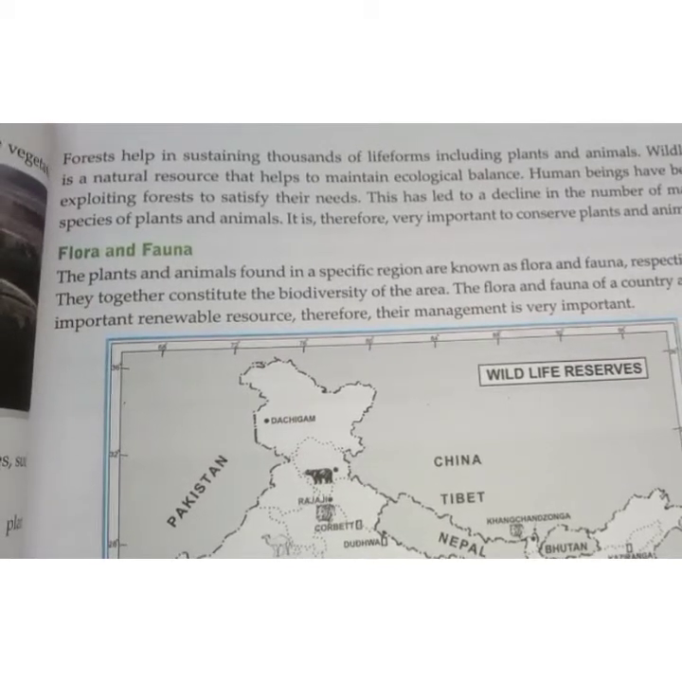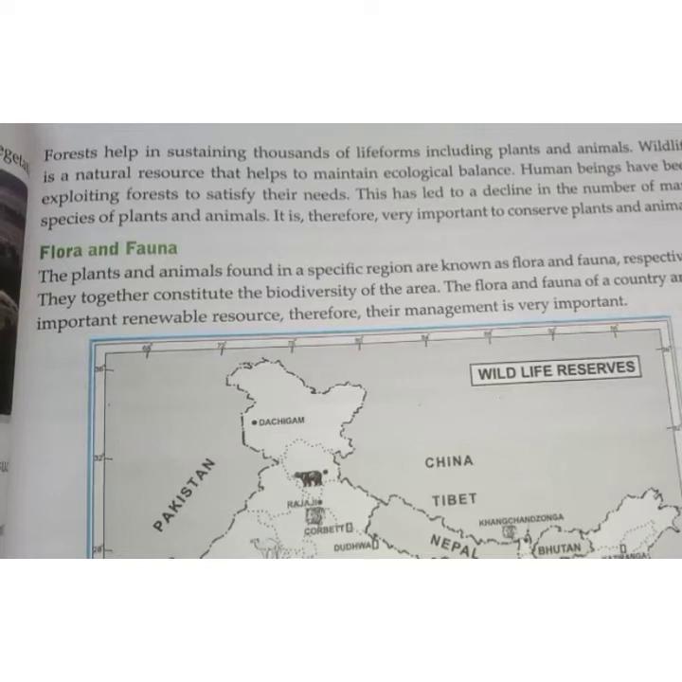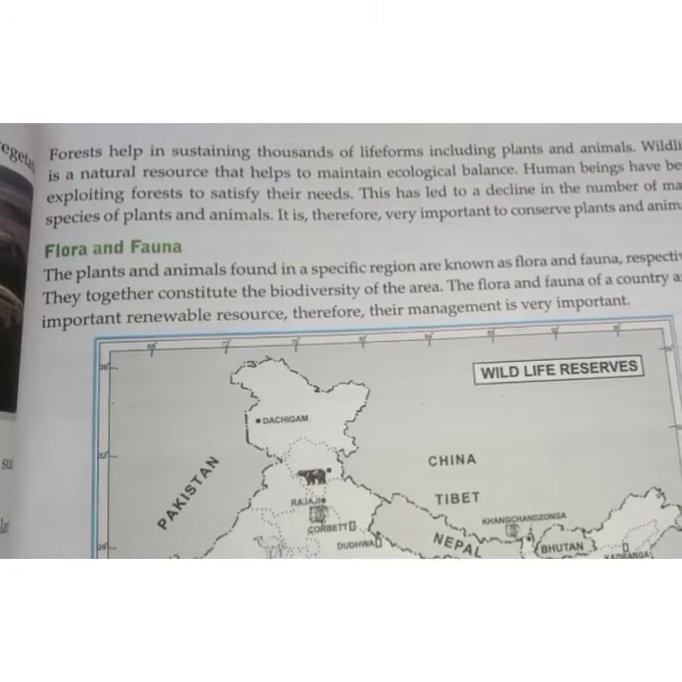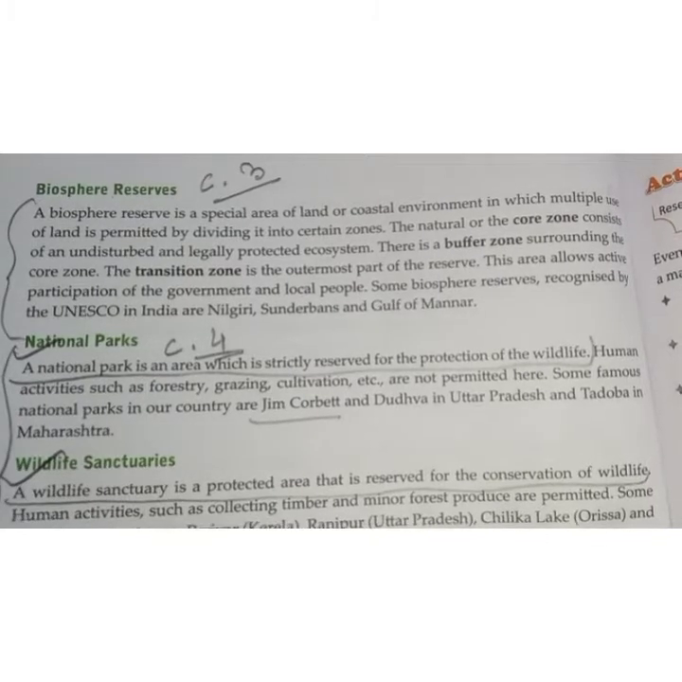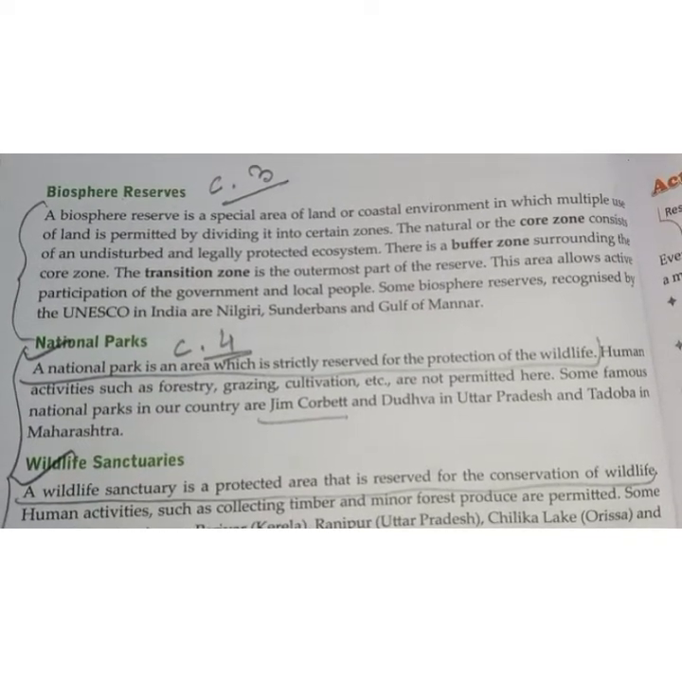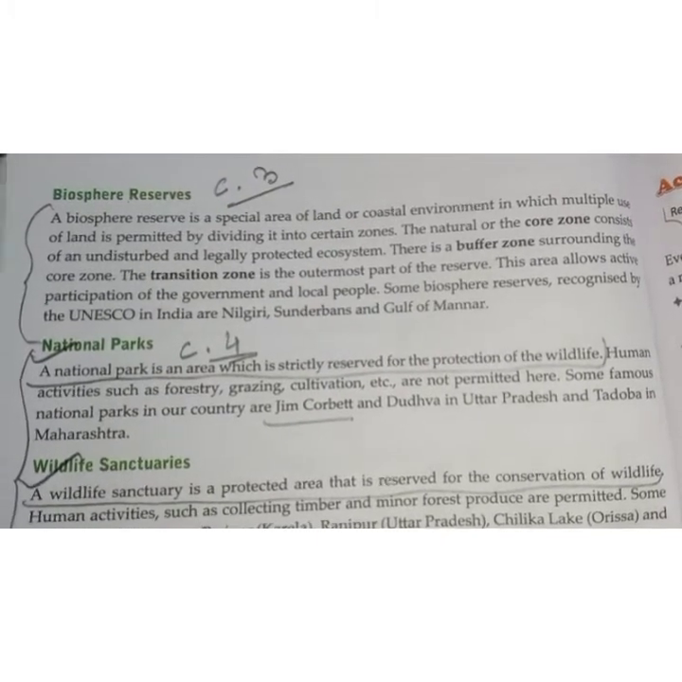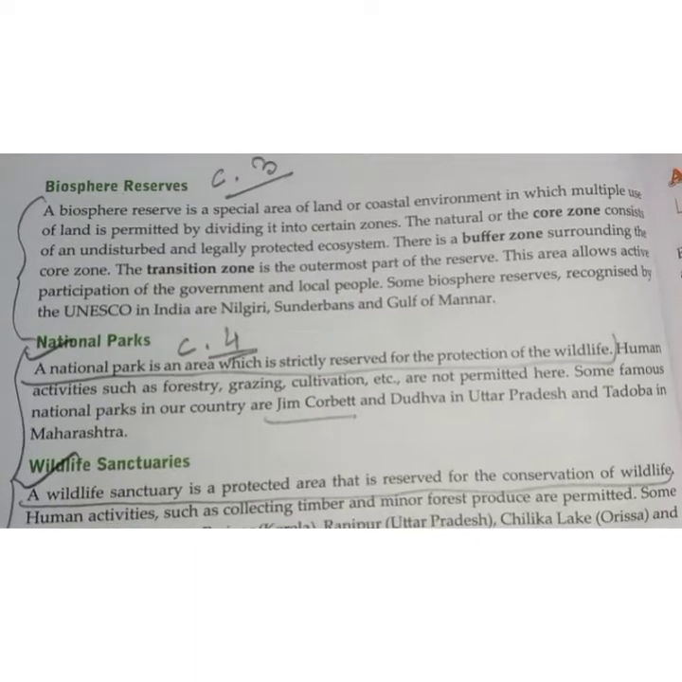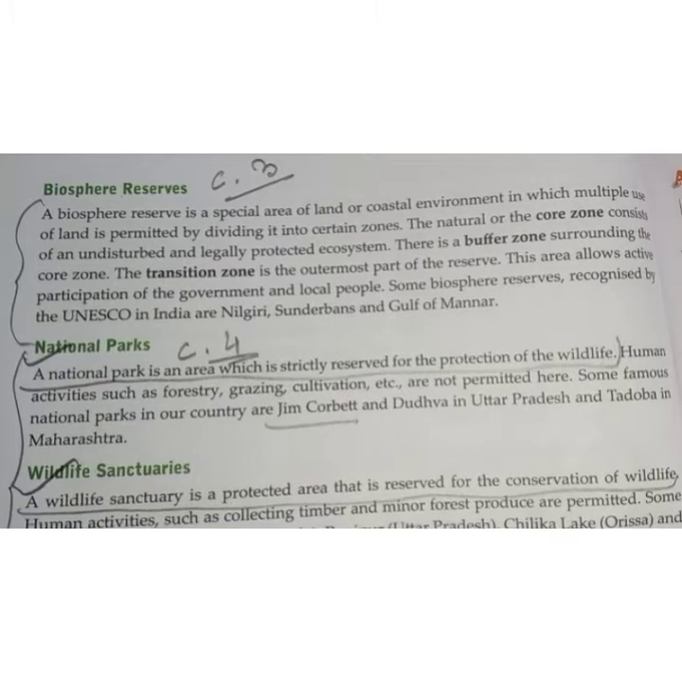The flora and fauna of a country are important renewable resources, therefore their management is very important. Next is Biosphere Reserve. A biosphere reserve is a special area of land or coastal environment in which multiple use of land is permitted by dividing it into certain zones. The natural core zone consists of an undisturbed and legally protected ecosystem.